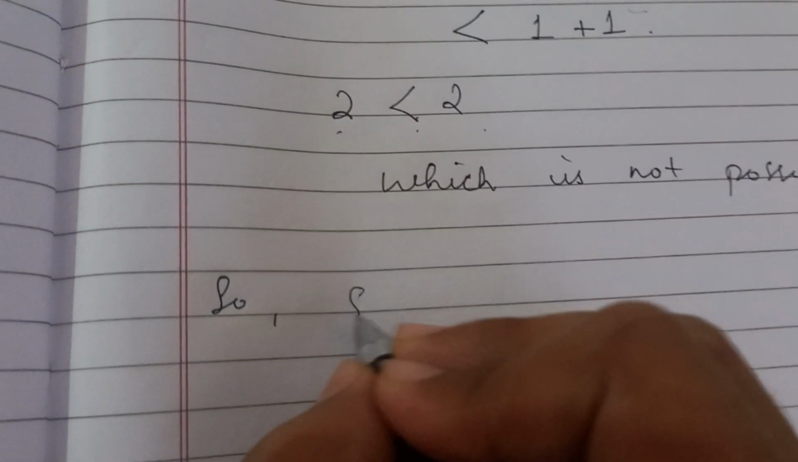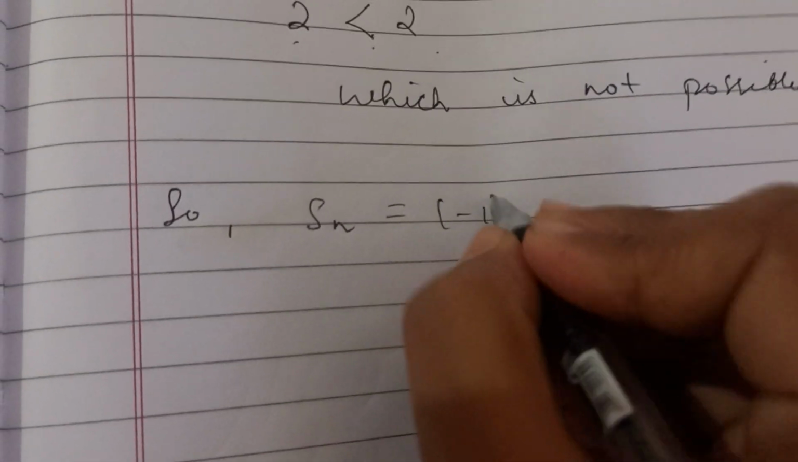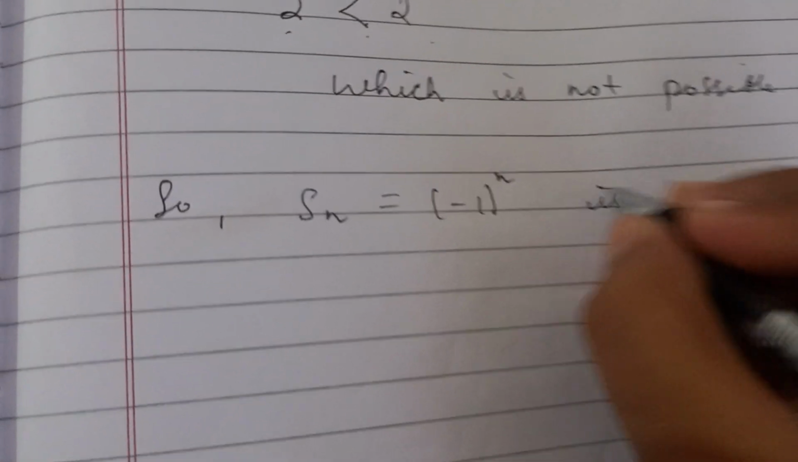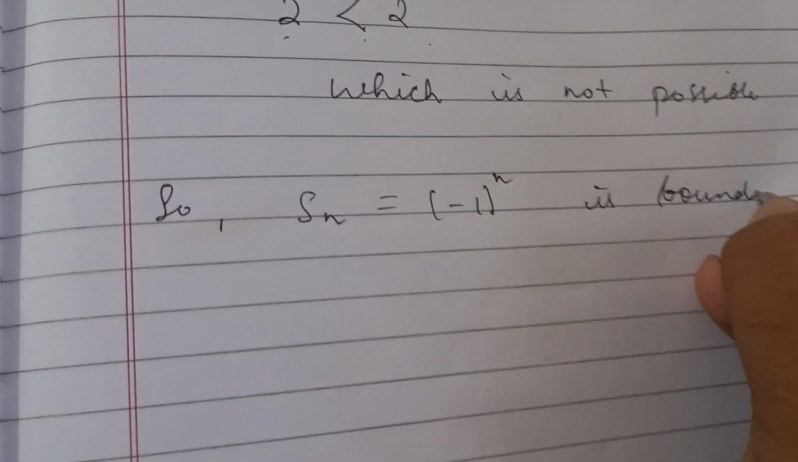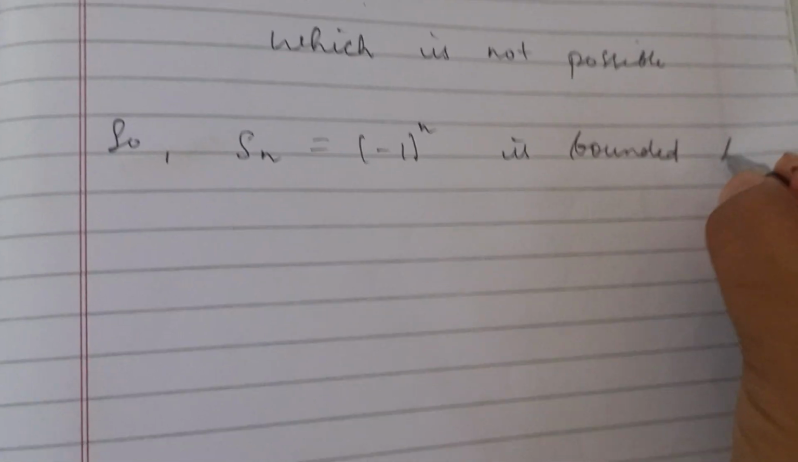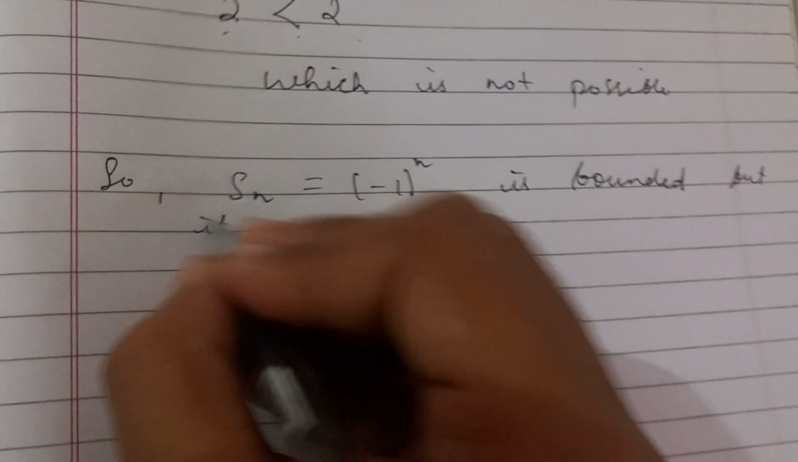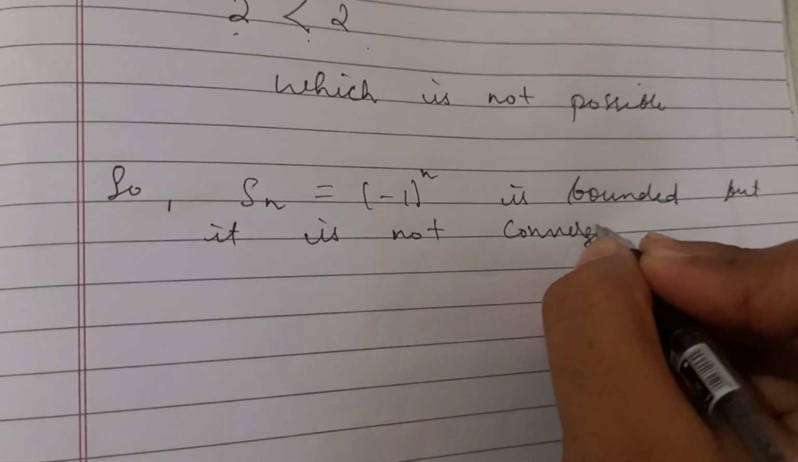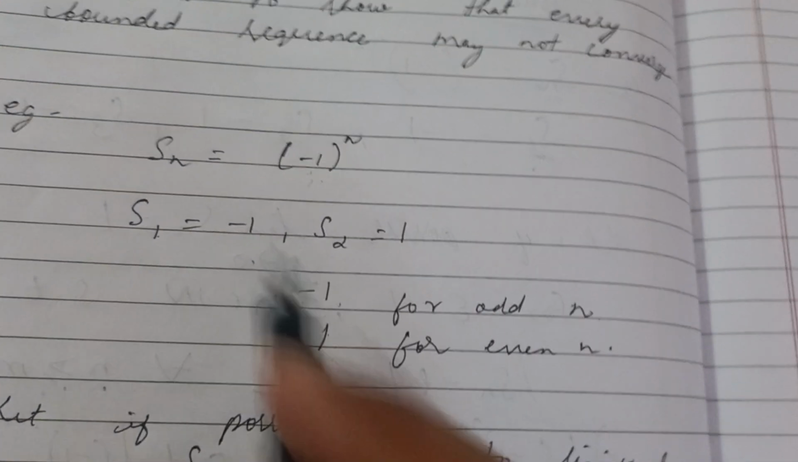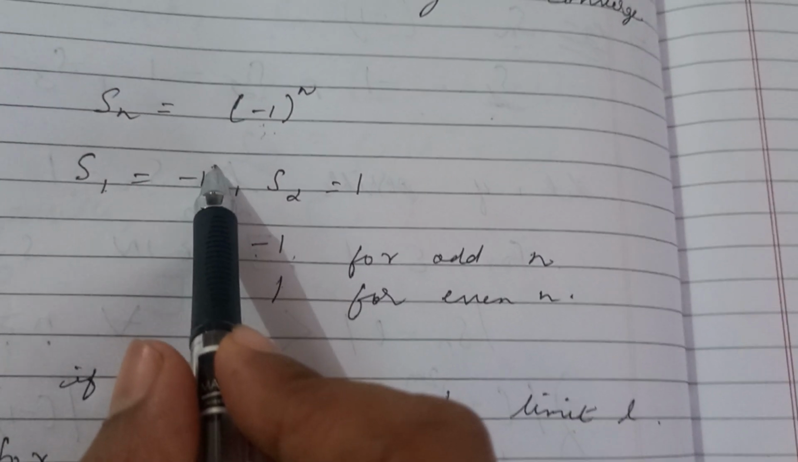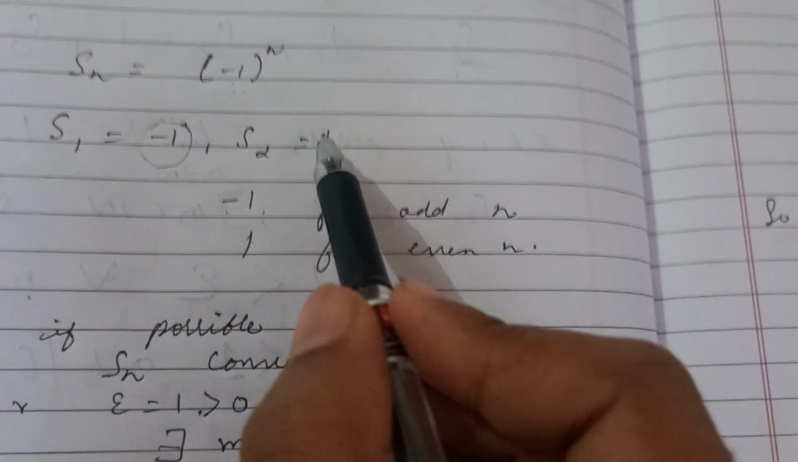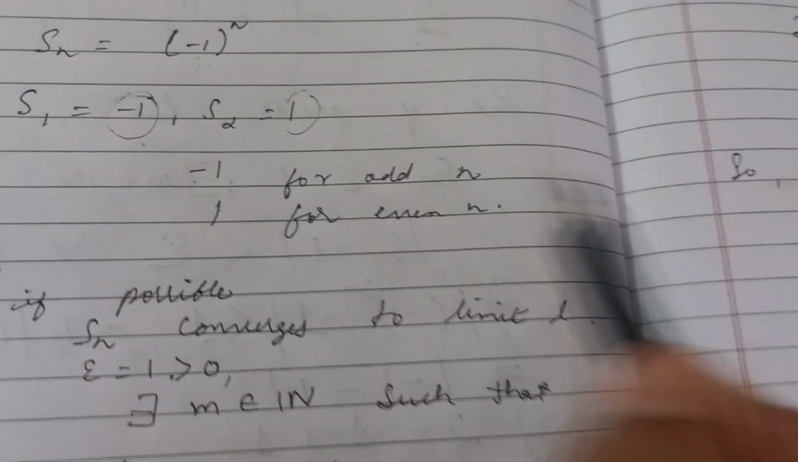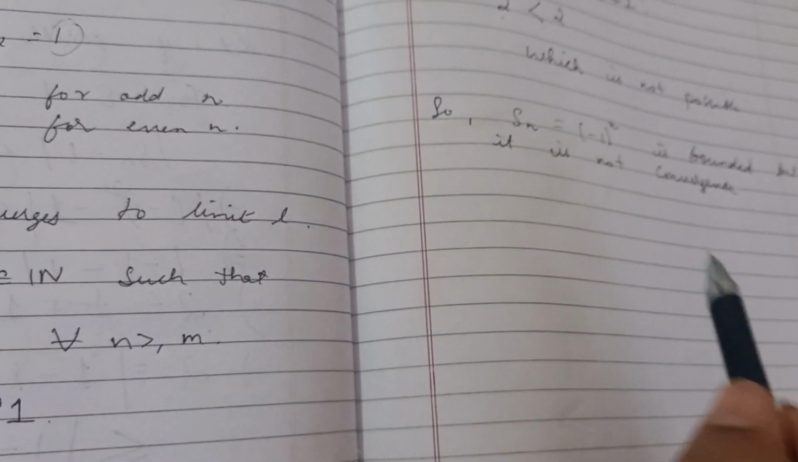So Sn equal to (-1) to the power n is bounded, but it is not convergent. Here we can see that the sequence is bounded, since the lower value does not go beyond -1 and the upper value does not go beyond 1. So it is a bounded sequence, but it is not convergent.